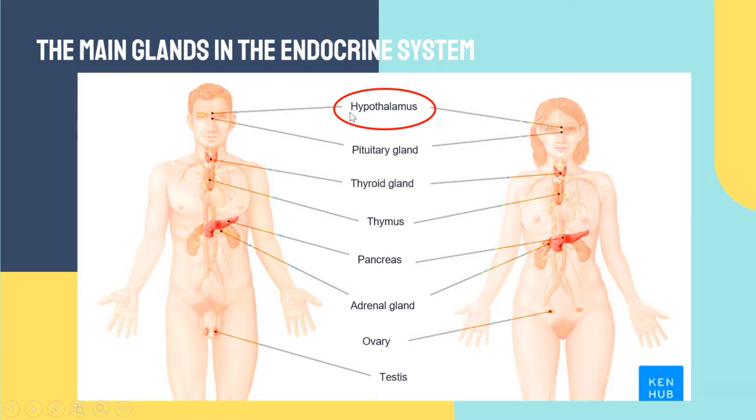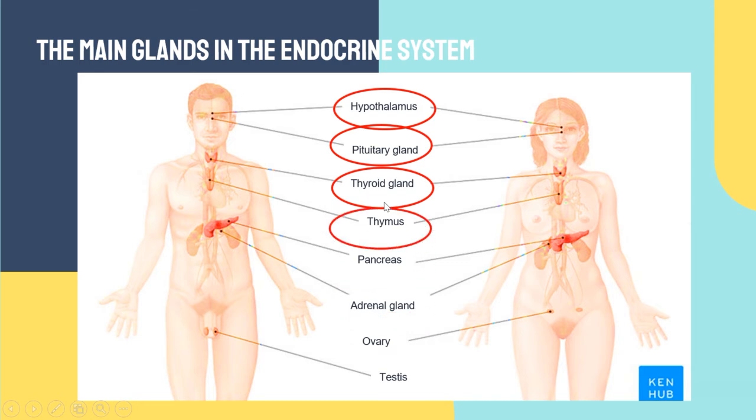The second one is the pituitary gland. Later we will take a look in detail at the hypothalamus and pituitary gland. Next is the thyroid gland, located around the neck.